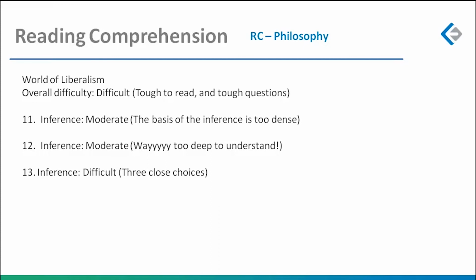CAT has already announced that they're going to reduce the number of questions, and that reduction in the number of questions does not mean the difficulty level of the paper will remain the same. Something has to change. It's a product: number of questions multiplied by the difficulty level, and CAT will want to keep the product constant, which means if the number of questions goes down, the difficulty level of questions should go up. What you've seen in this passage and what you will see in the next passage, please be prepared for these kinds of questions. So, 3 inference questions, 2 of them moderate, 1 of them very difficult.